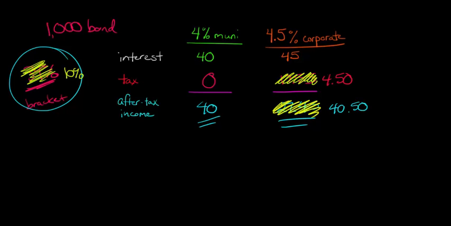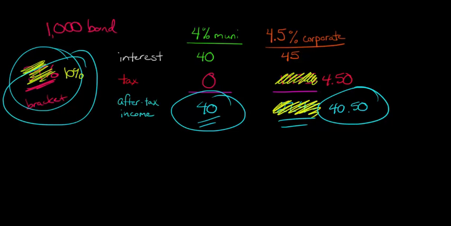So you see now that actually the return from holding the corporate bond is higher than the after-tax income from the municipal bond. So you say, hey, wait a minute, we really didn't change any of the details of this bond. All we did was change what that person's tax rate was, the tax bracket they were in.